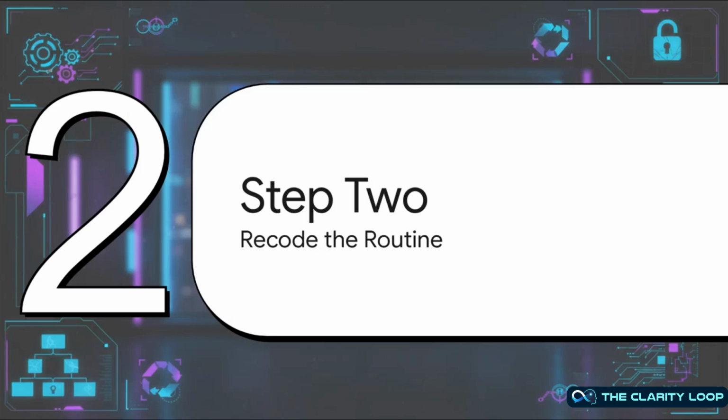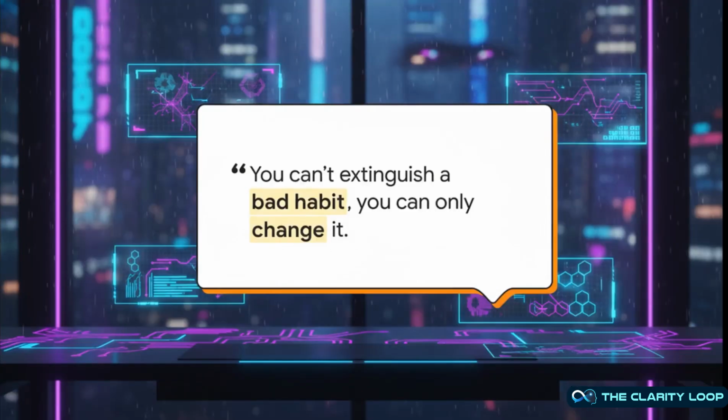All right, once the trigger's been identified, we can finally access the source code. Step 2 is all about recoding the routine itself, carefully changing the behavior without crashing the entire system. Now, the central principle here is what's known as the golden rule. The key is to keep the existing cue and the rewards you're craving, but you insert a new, more constructive routine right in the middle.